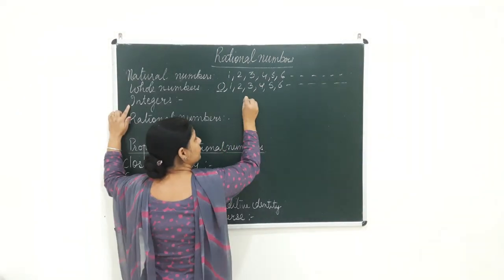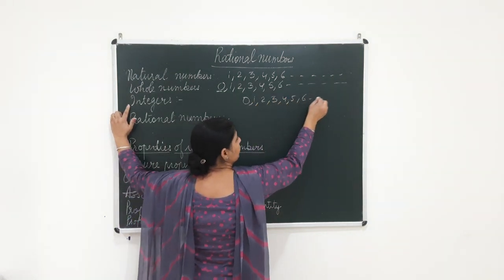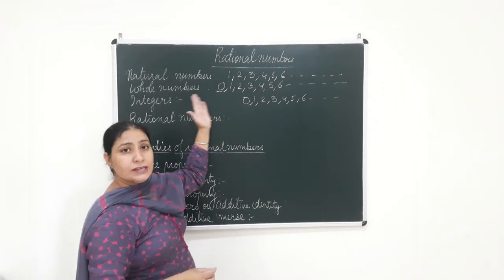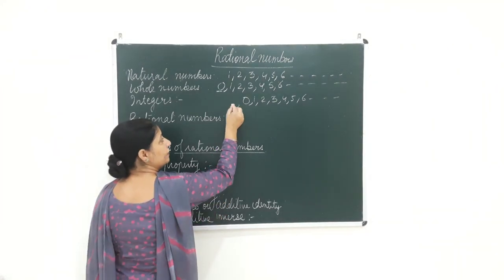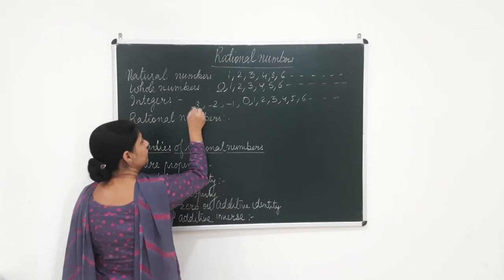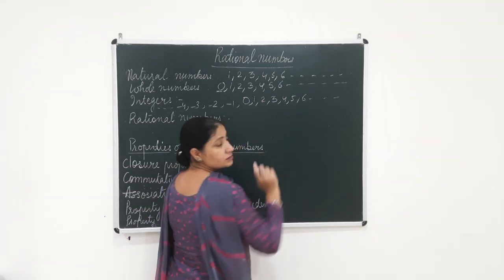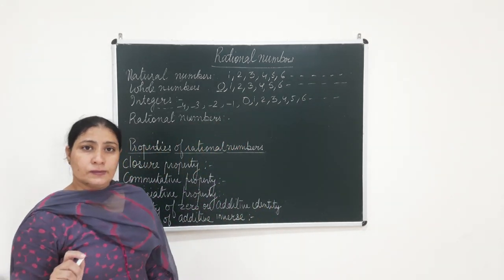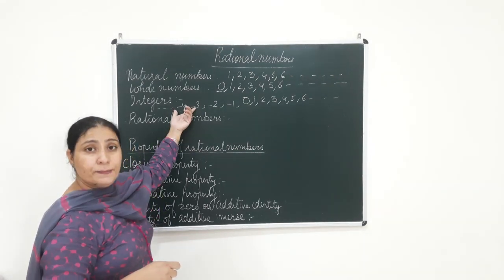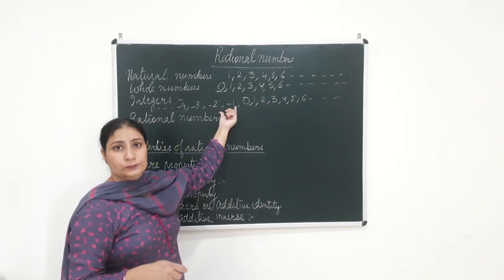Now see, 0, 1, 2, 3, 4, 5, 6. These are all going on the right side. Now if towards the left side I start writing negative numbers, -1, -2, -3, -4 and so on, then all these numbers, they are called integers. So what are integers, beta? Integers are the negative numbers, the positive numbers, including the 0.